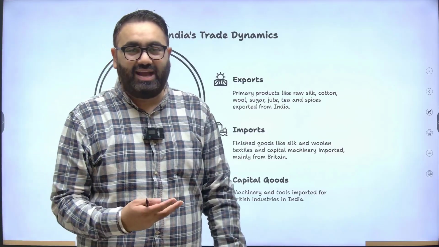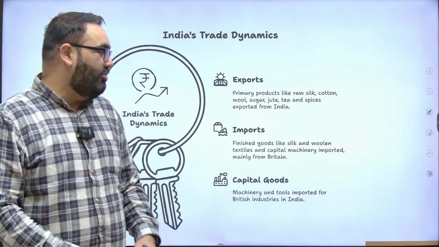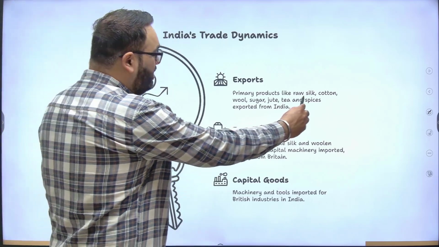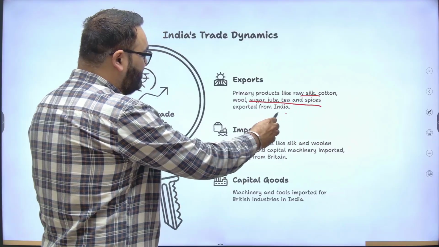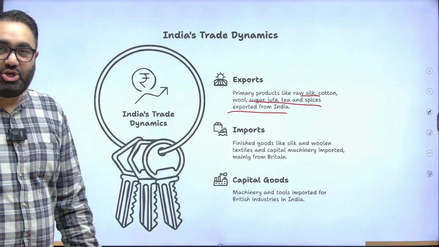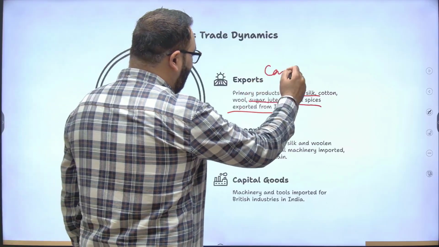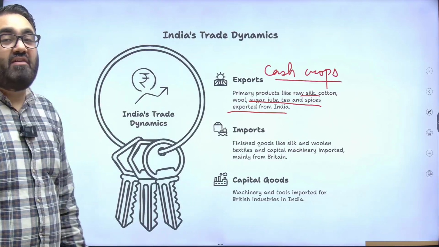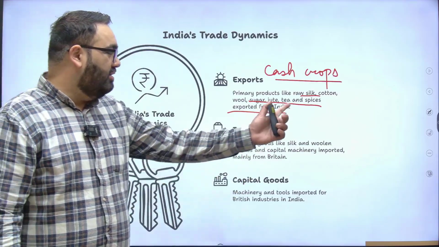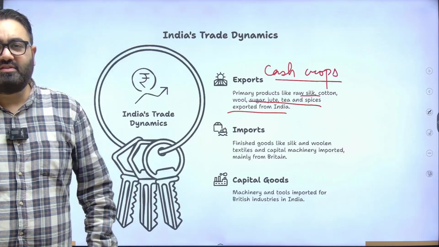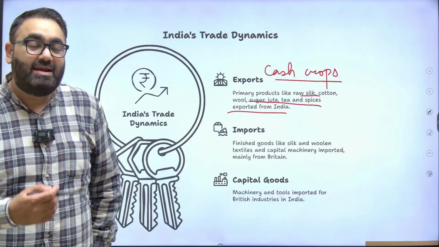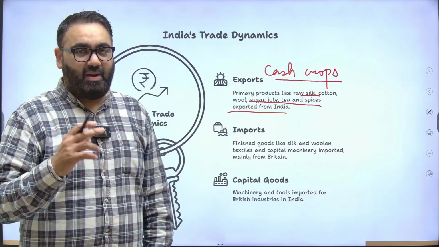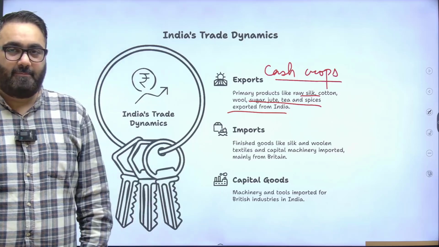If you look at India's trade dynamics at that point of time, this is how it looked. Exports were mainly of raw silk, raw cotton, wool, sugar, jute, tea, spices. So basically, cash crops that the British could sell, or the products that the British could use to make finished products like cotton, silk, jute. These are products that the British could use in their machinery to make a finished product that was in demand in other parts of the world and in India as well.